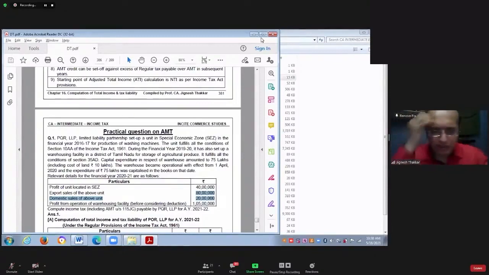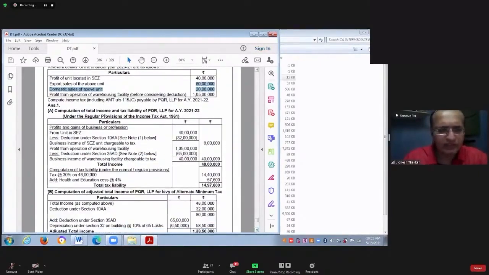So what is the total income as per normal provision? Yes. Total income as per normal provision is 48 lakhs.